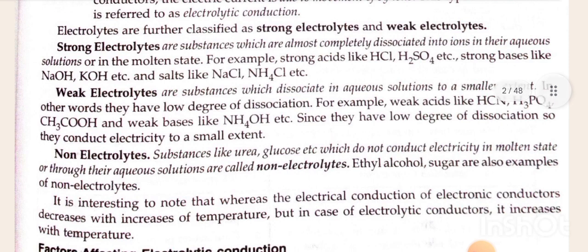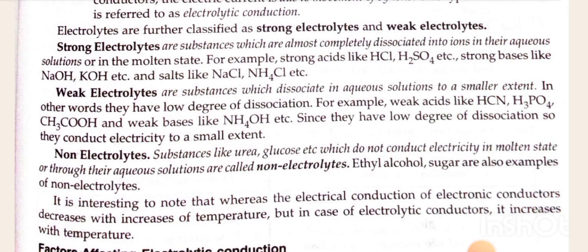Weak electrolytes are substances which dissociate in aqueous solution to a smaller extent. In other words, they have a low degree of dissociation. For example, weak acids like H3PO4, CH3COOH, and weak bases like NH4OH, etc. Since they have a low degree of dissociation, they conduct electricity to a small extent.